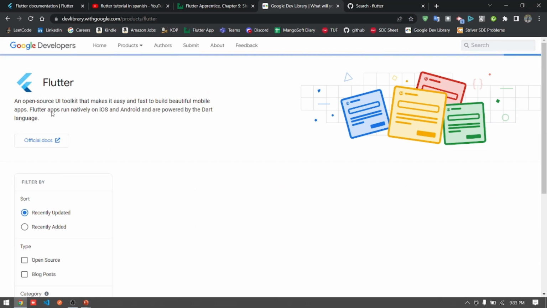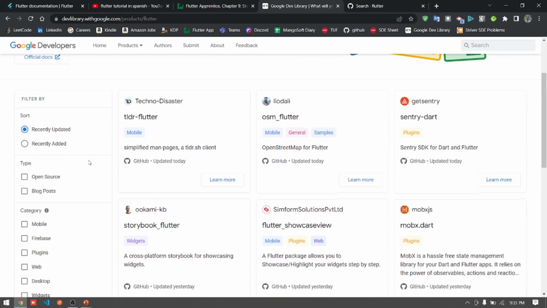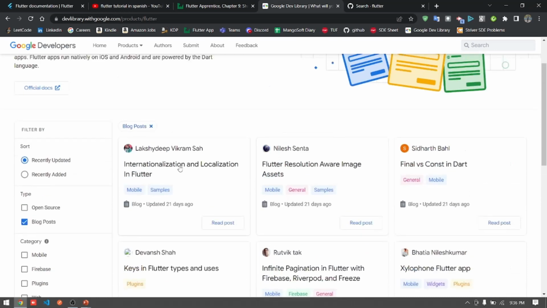On clicking Flutter, you will get everything on Google Dev Library, from open source projects to blog posts. You can seek anyone you like. If you are seeking blog posts on different topics, you can just filter for blog posts, and you will get the respective blog posts written by other developers. I have also written a few blogs, and one is coming on the top, which is internationalization and localization in Flutter by Lakshydeep Vikram.